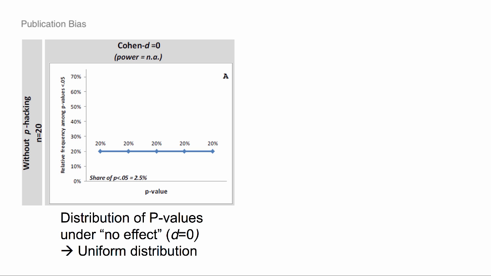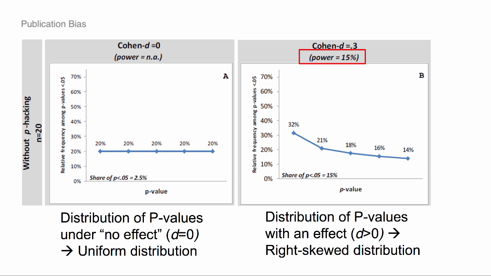There's a couple ideas, and they're very intuitive. So if there's no effect, what is the distribution of p-values? There should be a uniform distribution. Okay, that's intuitive. If there is an effect, the distribution of p-values should be right skewed. So if this is 0.01, 0.02 to 0.05, it should be right skewed. That's the idea. In other words, there should be more significant results with significance at 0.01 or 0.02 level than at 0.04 or 0.05.